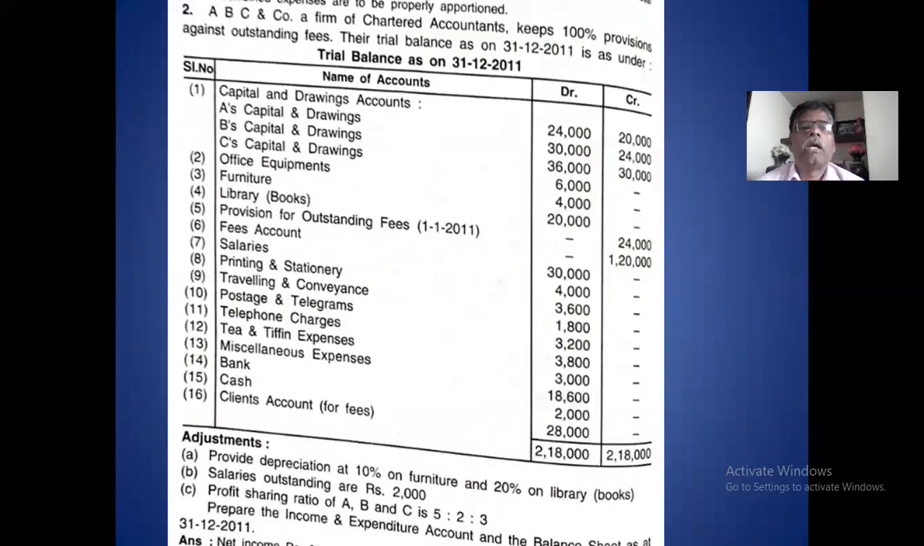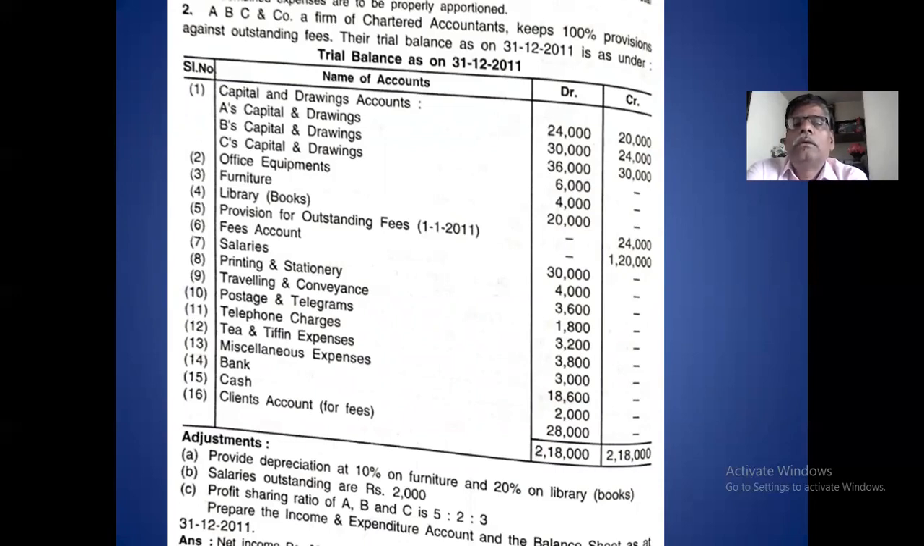Now we see the second question. In the second question, A, B, C, there are three persons, a partnership of chartered accountants. In the partnership, there are three partners. A, B, C are the partners.